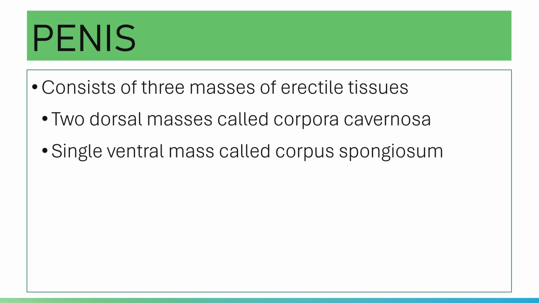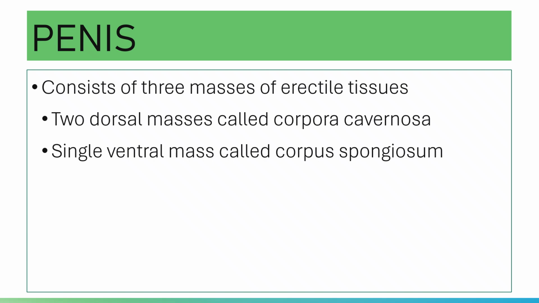And then you have your penis. Your penis is the erectile organ of copulation in males. It consists of a root, which is fixed in the perineum, and then a body, the shaft, which is the free part that you already see. The penis consists of three masses of erectile tissue.